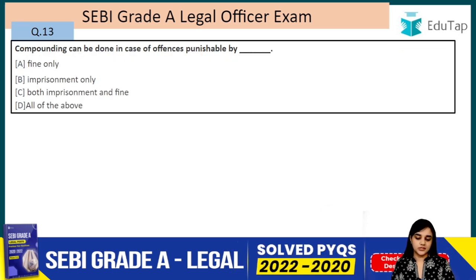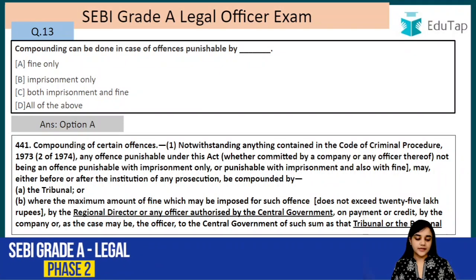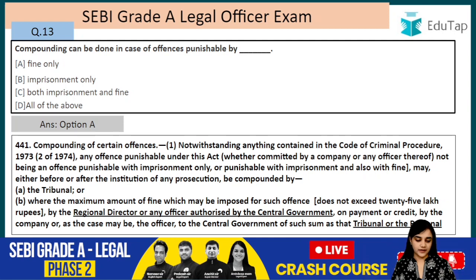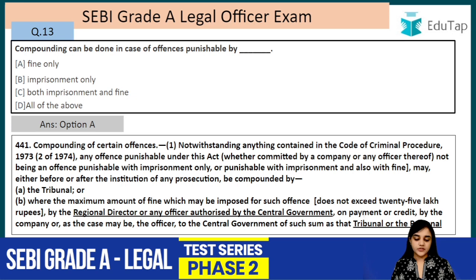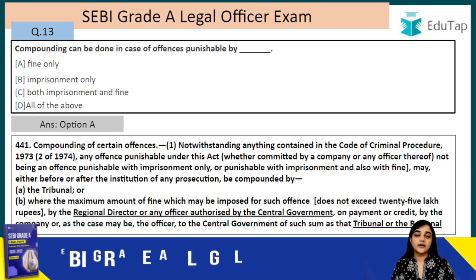Moving on, question number 13. Compounding may be done in case of offences punishable by, the answer is A, that is fine only. Notwithstanding anything contained in the Code of Criminal Procedure, any offence punishable under this act, whether committed by a company or any officer thereof, not being an offence punishable with imprisonment only, or punishable with imprisonment and also with fine, may either before or after the institution of any prosecution be compounded by. So which are the offences which can be compounded under this act?